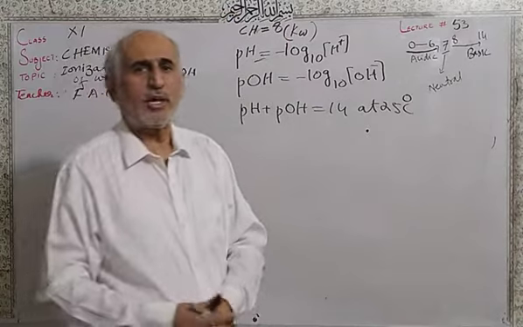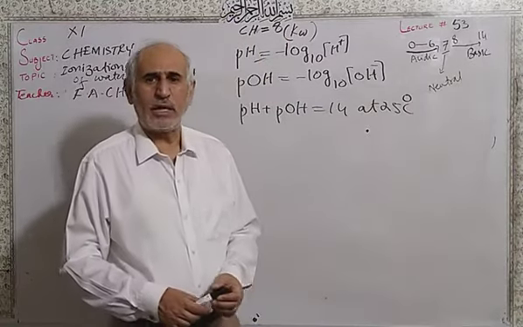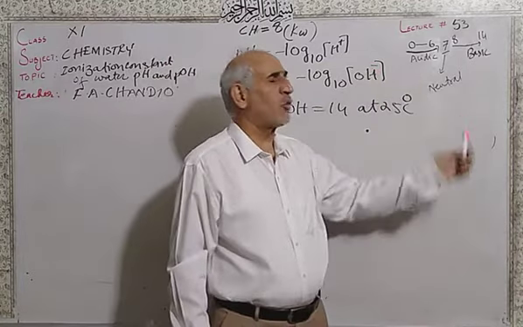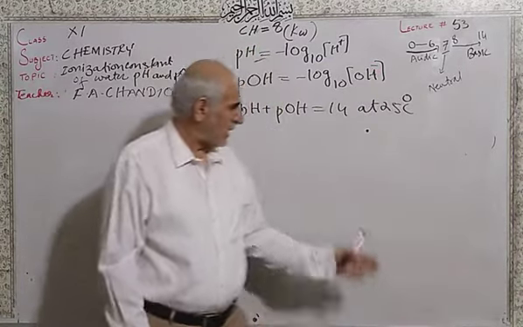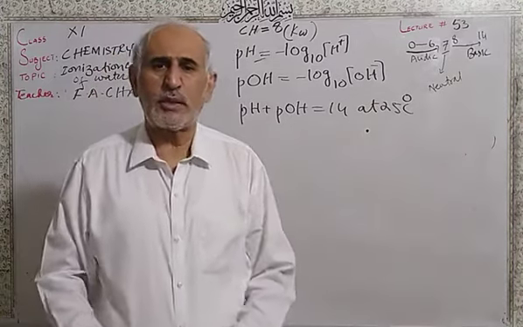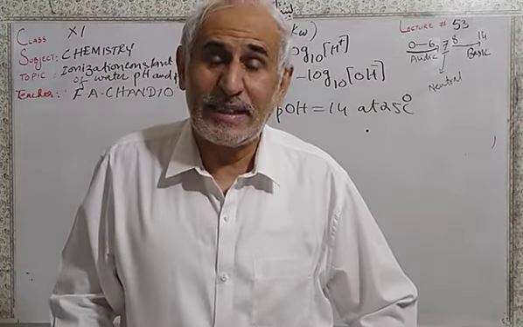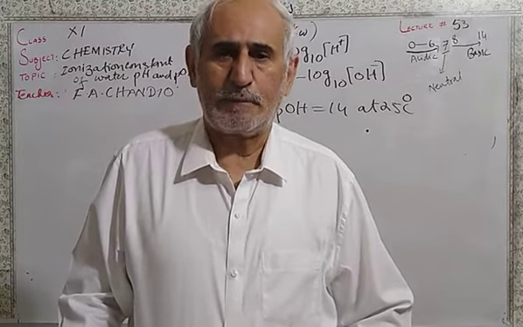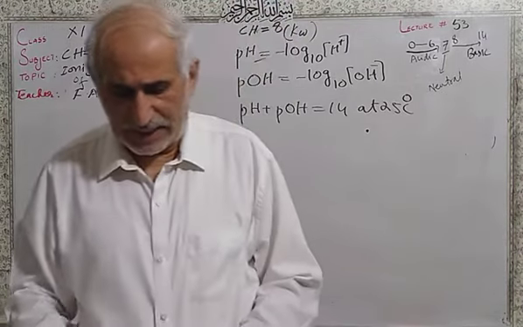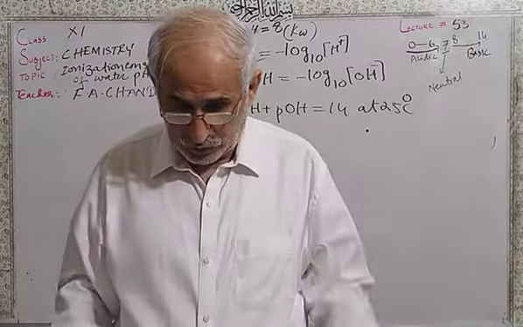Or we use a pH meter, which is a very highly sophisticated instrument. It will measure the 0 to 14 pH. It's very simple. But these concentrations I told you, 10 raised to the power 0 to 10 to the power minus 14, are very small indeed, so very difficult to measure. So that's why this scale of pH was introduced.